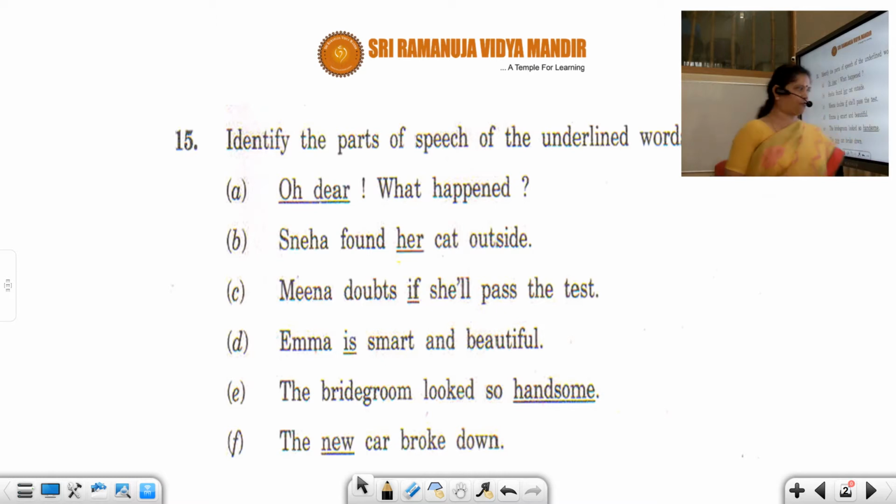Now we'll identify the parts of speech. I was telling you the 8 parts of speech: noun, pronoun, verb, adverb, adjective, preposition, conjunction, interjection. So now we are going to apply those 8 parts of speech on the sentence. Look into the first one. Oh dear. You can see an exclamatory mark.